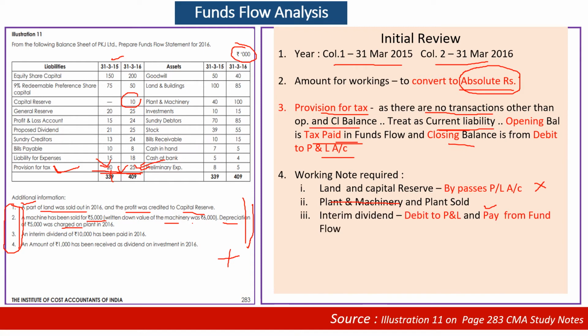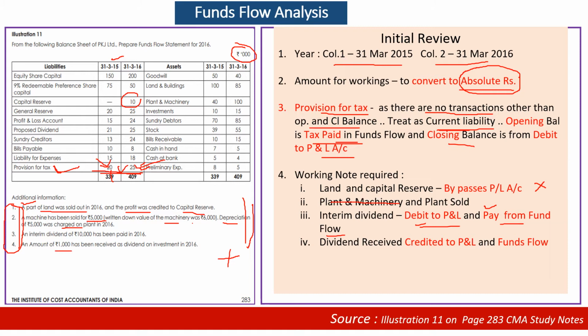Interim dividend paid. It will have two effects. One, it will be provided for in the profit and loss account. Two, it will be paid from the fund flow. Dividend received: 1,000 has been received.